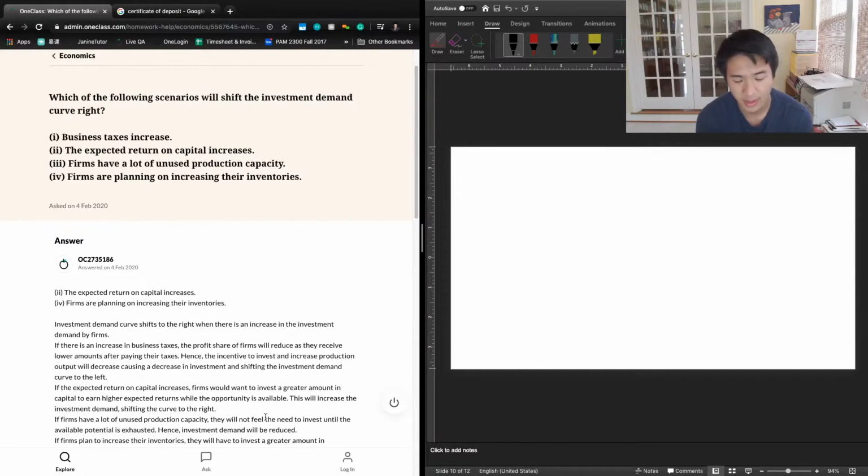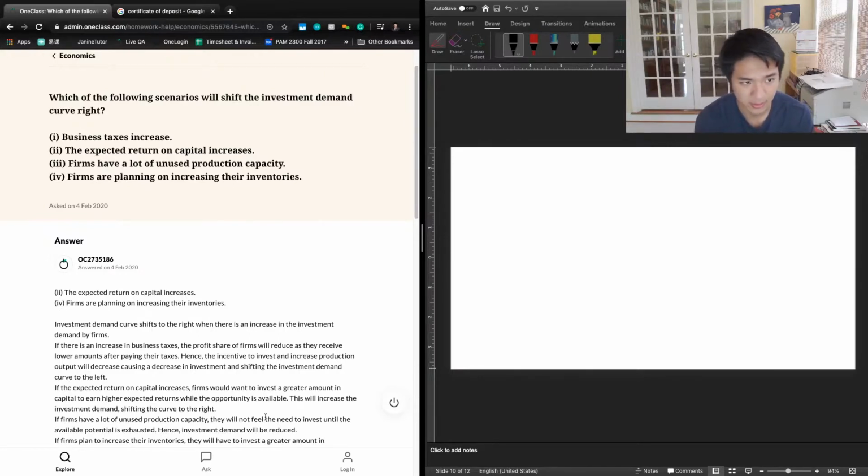4, firms are planning on increasing their inventories. And so this is going to be something that is going to shift the investment demand curve to the right as well. The reason for that is because inventories are considered a form of investment, and so if firms are planning on increasing their inventories, they may need to borrow more money in order to step up their production and have enough to both sell to consumers this year and also place into inventories for future years. And so both 2 and 4 are going to be correct.